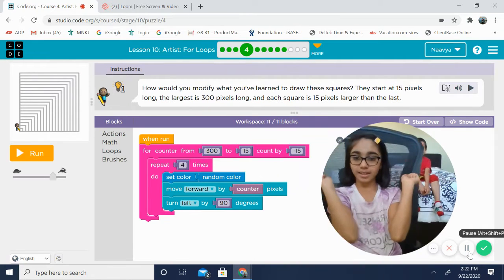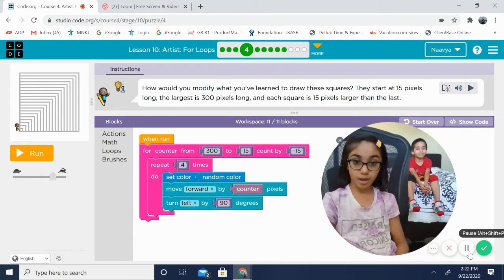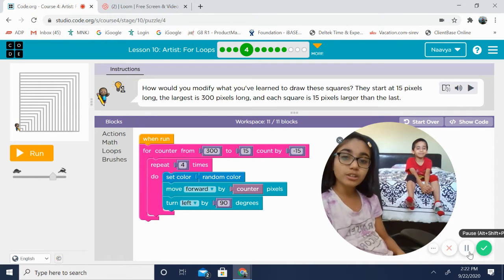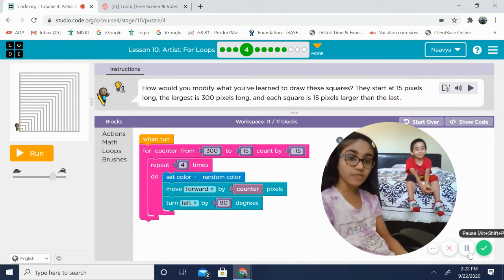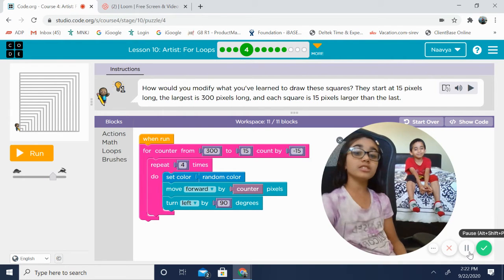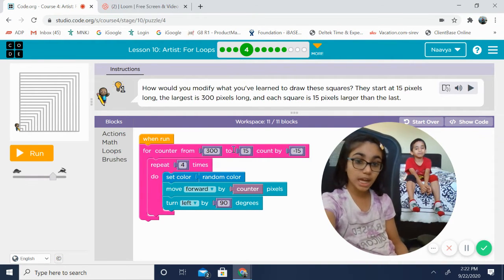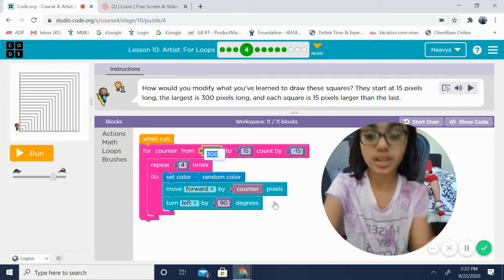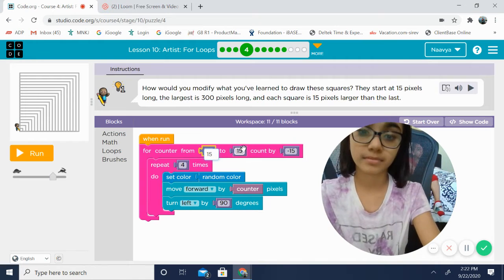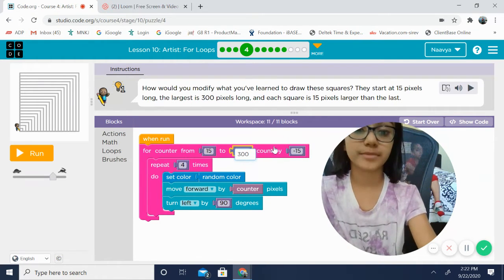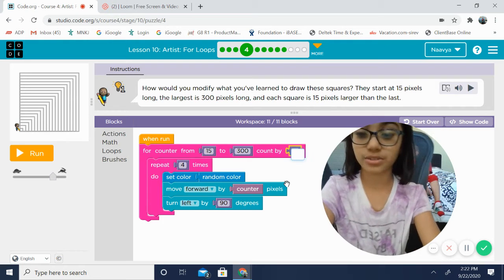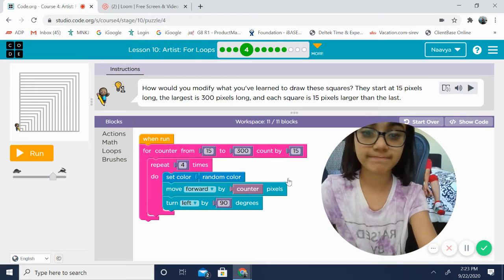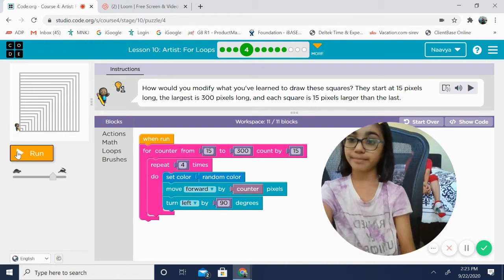Next activity. How would you like to modify what you've learned to draw these squares? They start at 15 long. The largest is 300 pixels long, and each square is 15 pixels larger than the last. So this is what we did before. They did it backwards, but I'm not going to start at the big one, I'm going to do it at the little one. So 15 first, and then we do 300, and then we do just 15. Okay, so they already did it for us, so let's see.